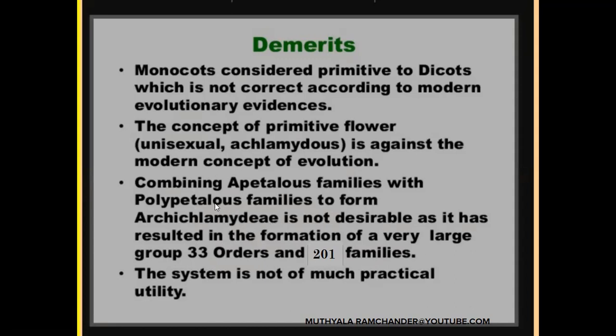The polypetalous monochlamydeous families are placed only in Archichlamydeae, so it is a large group formation. The system is not of much practical utility. So these are the major defects of the Engler and Prantl classification.